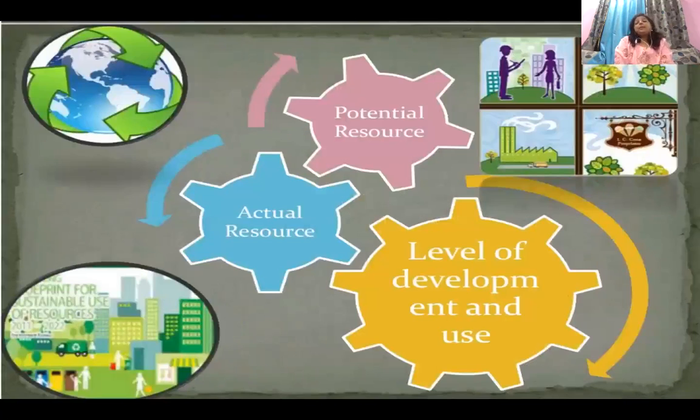See, on the basis of level of development and use, now I am talking about the natural resources, these resources can be classified into two types: the actual resources and the potential resources. Okay, for example, actual means something which you have, right? Something which you have, something which you are using. Shriman, very good.